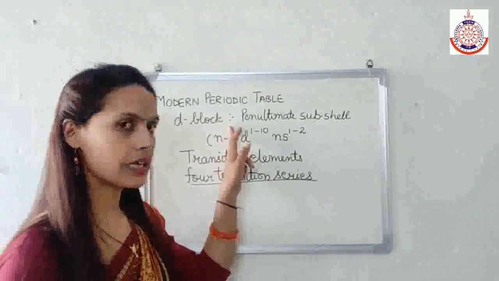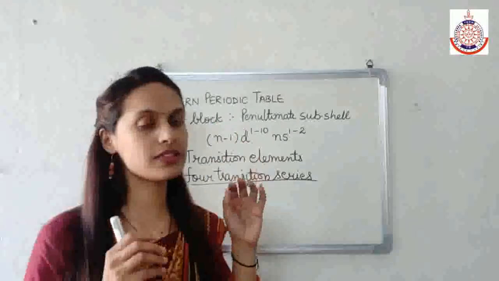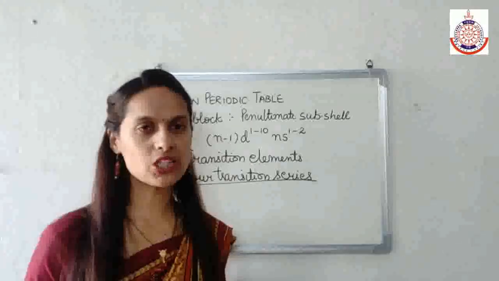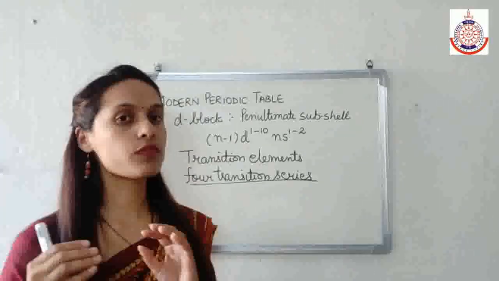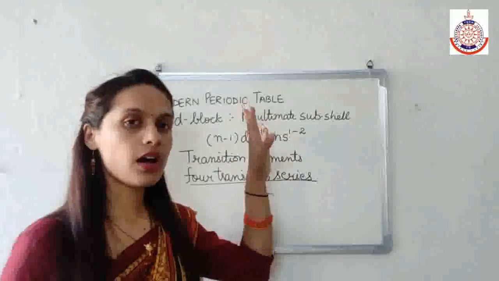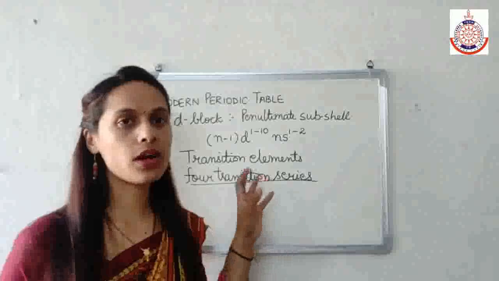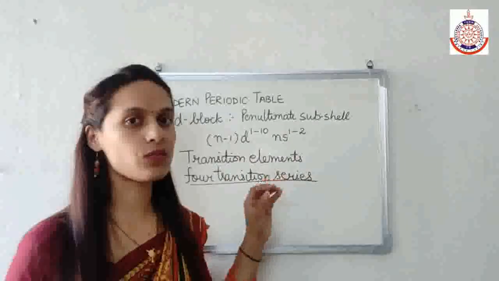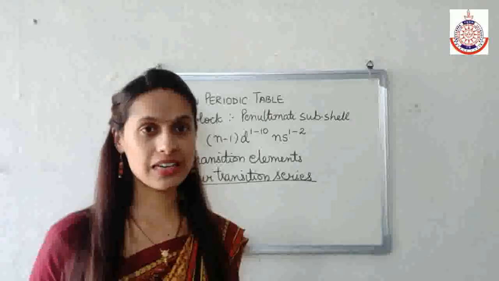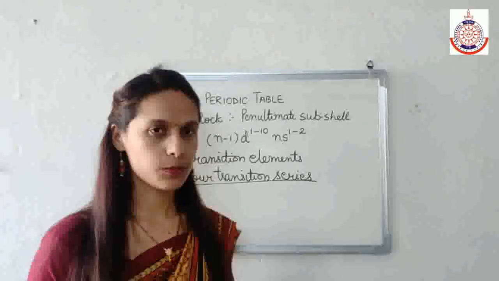So D block is that block in which the electron will enter the d orbital of the penultimate subshell. The elements present in the D block are known as transition elements, and we have 4 transition series, and each transition series contains 10 elements.